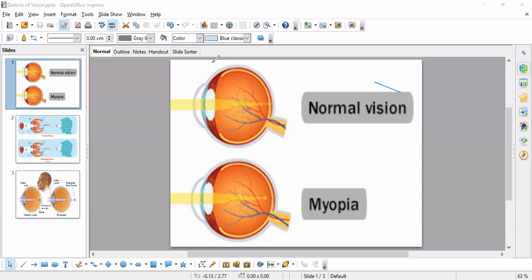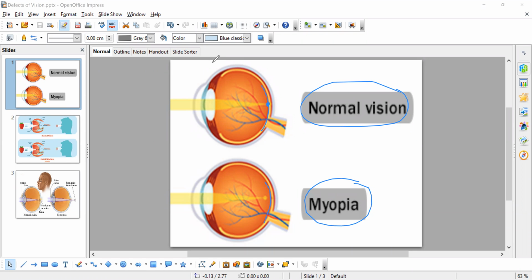One is normal vision, the second one is myopia. In myopia, you can see the image is formed in front of the retina. But here, in normal vision, the image is formed clearly on the retina.